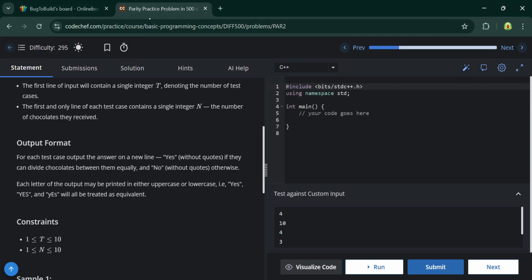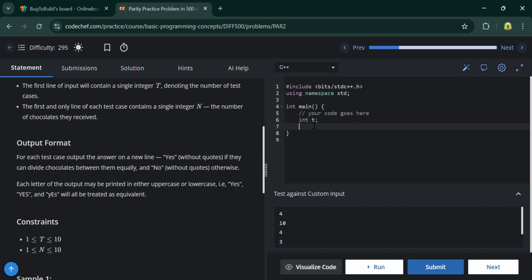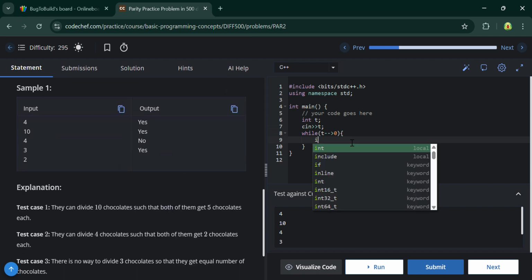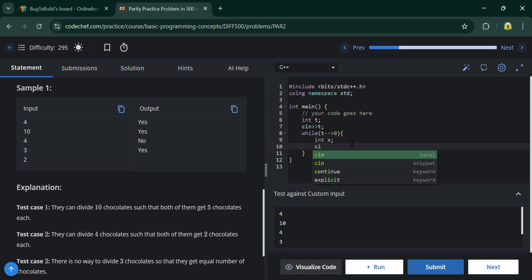Let's write the code here. So first you have to take the integer t, which is the number of test cases, and then run a loop while t minus minus is greater than 0. You take an integer x, and then cin x.